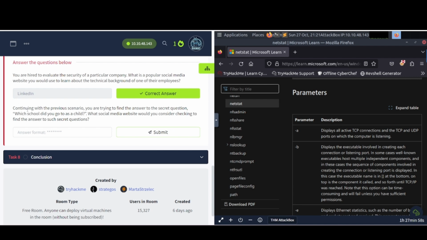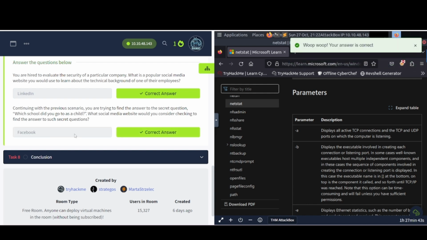And let's see. Continuing with the previous scenario, you are trying to find the answer to the secret question. Which school did you go to as a child? What social media website would you consider checking to find the answer to such a secret question? Well, that's going to be Facebook, because people like to post anything and everything on there.